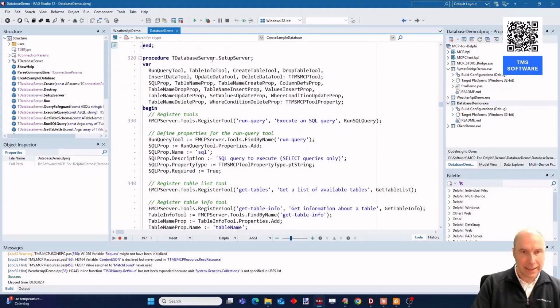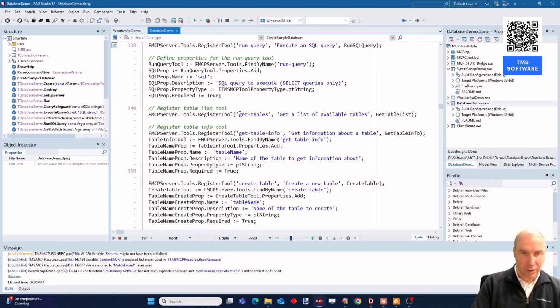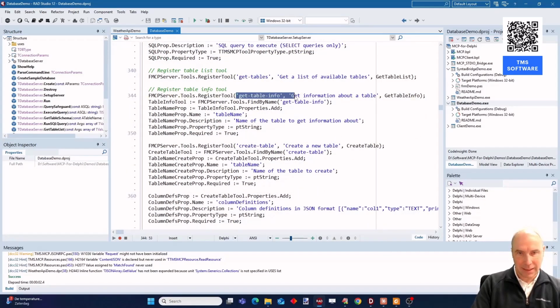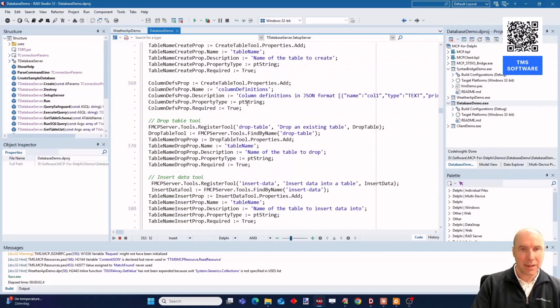Here you can see the configuration of our MCP server by adding different tools. So here we have a tool to run a query, to get all the tables from a database, to get the metadata of tables, to actually create a table in our database.